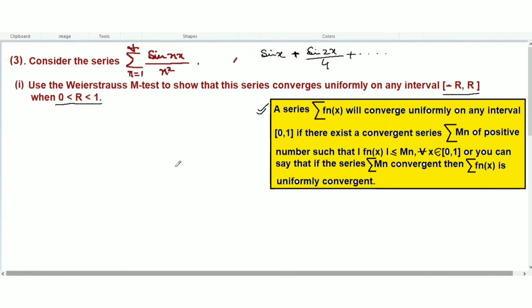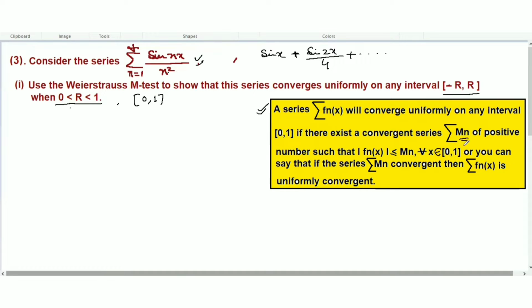So we are going to use this first statement, where the series summation of fnx will converge uniformly on any interval, this is 0 to 1, if there exists a convergent series Mn.